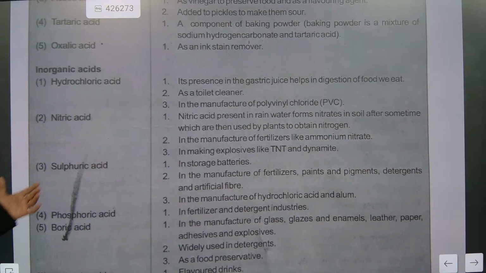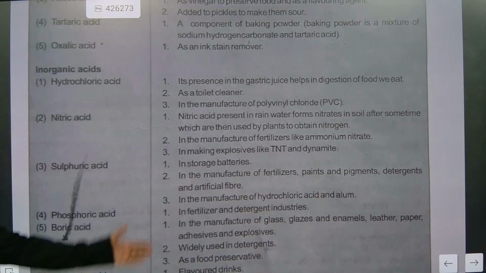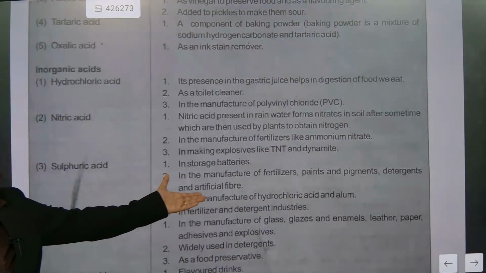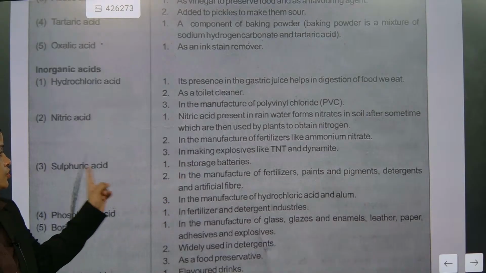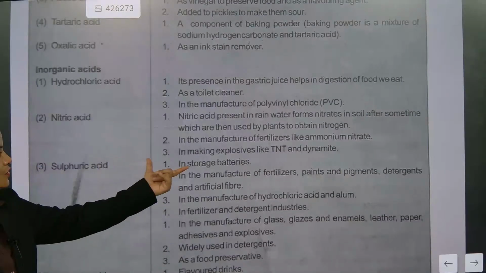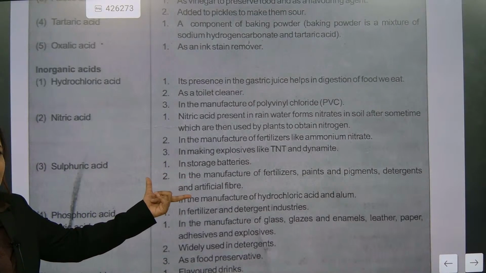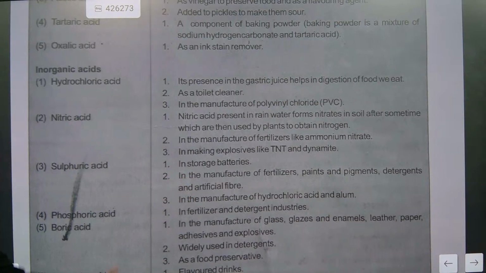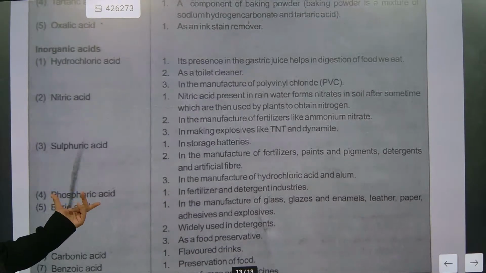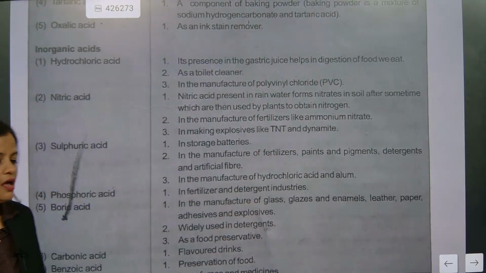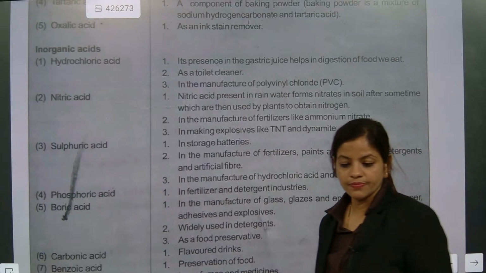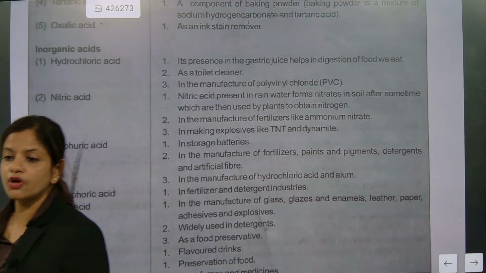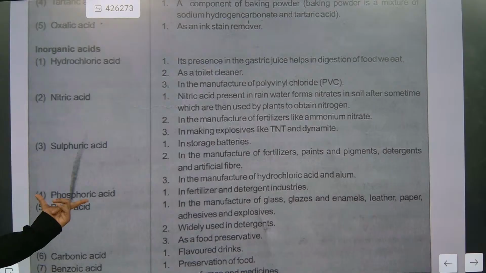Next is sulfuric acid, in manufacturing of fertilizers, paints and pigments, and in artificial fiber also. In batteries also sulfuric acid is used. Dry cells, Daniel cells, different types of cells are there. For their storage, what is used here is sulfuric acid. Next one, beta, phosphoric acid in fertilizers and detergent. Because you know NPK is there, nitrogen, phosphorus and potassium. They are the major nutrients for plants. So phosphoric acid means fertilizer.